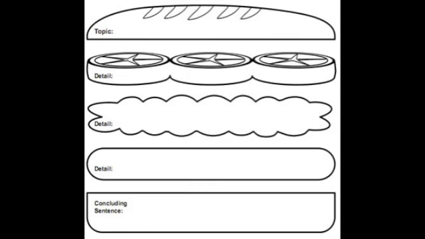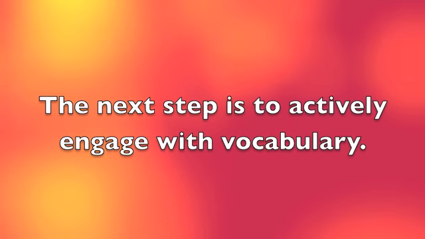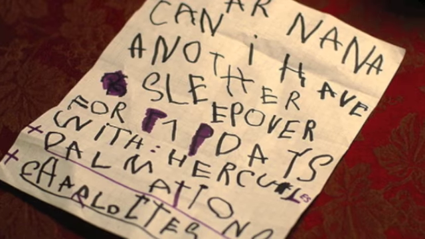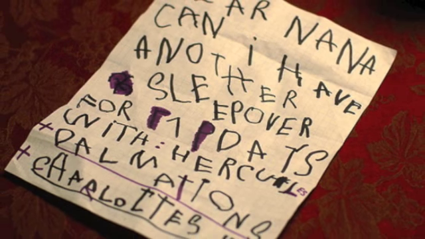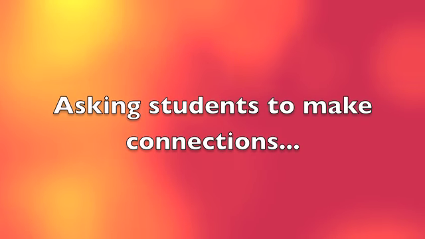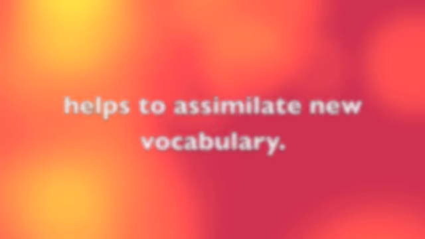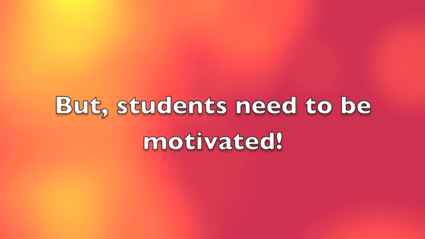Once teachers have decided on the appropriate vocabulary to use, students must actively engage with the words, use them in written and spoken language in order for the words to become a part of the students' reading and writing vocabularies. For example, asking students to create graphic organizers that show relationships among new words and common and unknown words helps them assimilate new vocabulary.